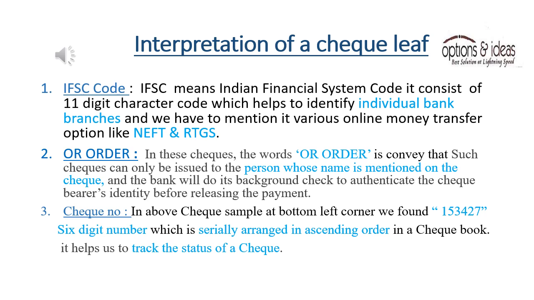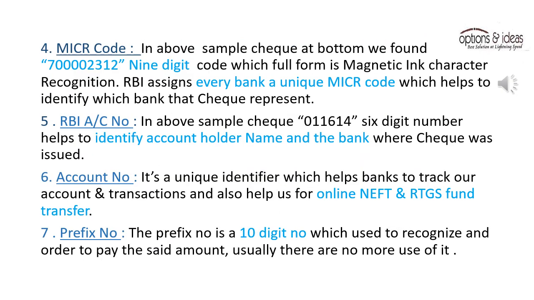3. Check number. In the above check sample, at the bottom left corner we find 153427, a 6-digit number which is serially arranged in ascending order in a checkbook. It helps us to track the status of a check. 4. MICR code. In the above sample check, at the bottom we find 700002312, a 9-digit code whose full form is Magnetic Ink Character Recognition. RBI assigns every bank a unique MICR code which helps to identify which bank the check represents.